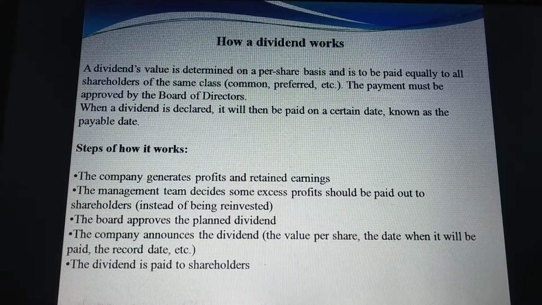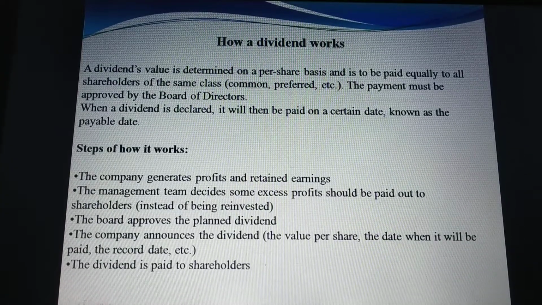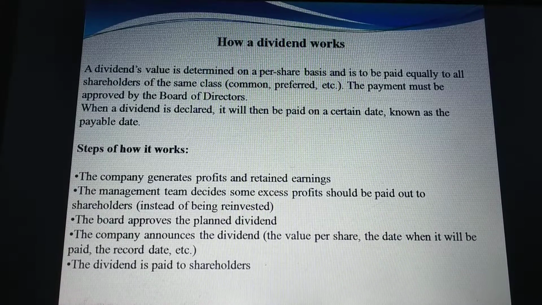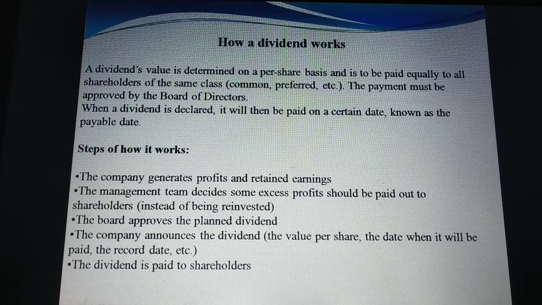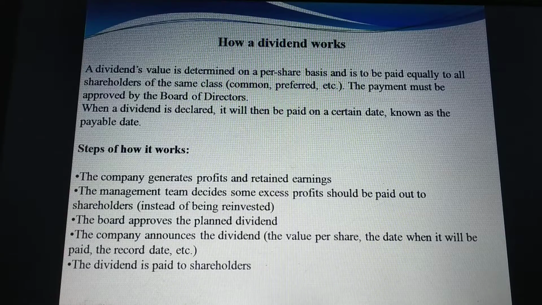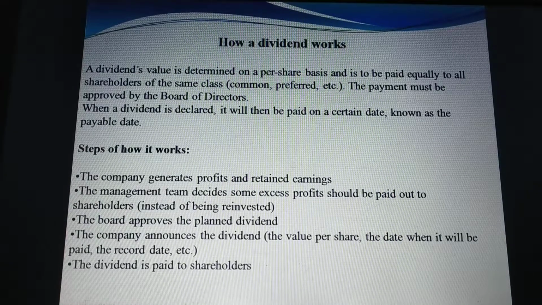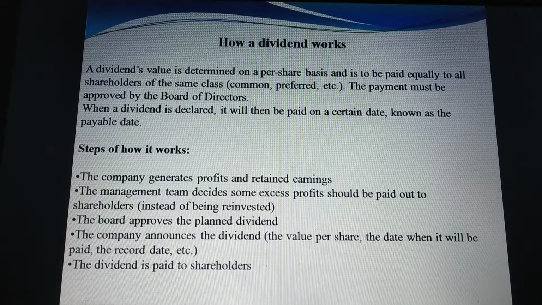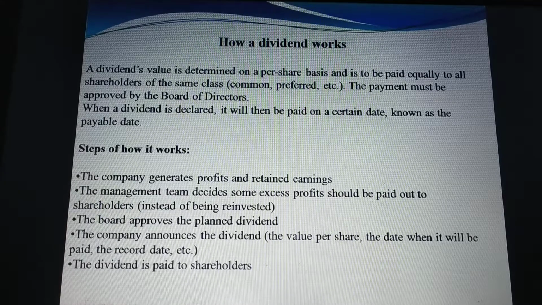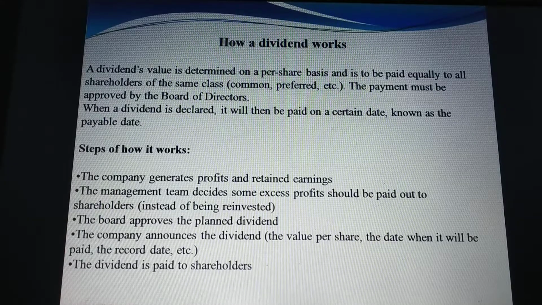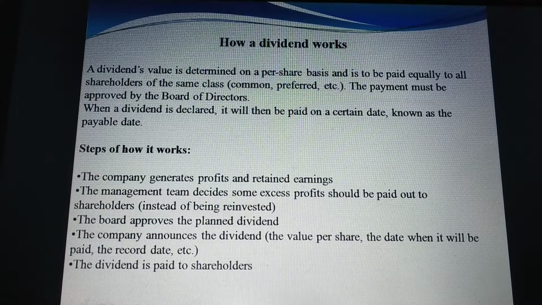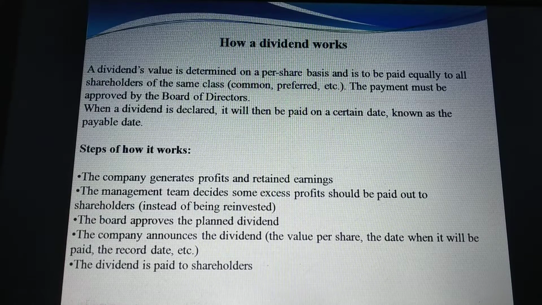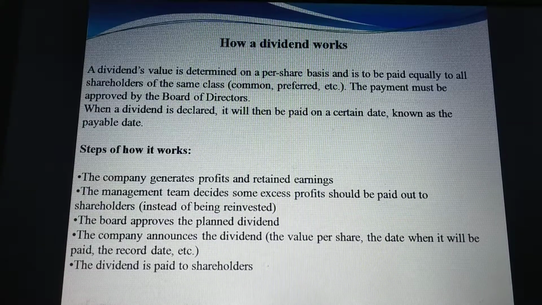Now we study how this dividend works. A dividend's value is determined on a per share basis and is to be paid equally to all shareholders of the same class. The payment must be approved by the board of directors when a dividend is declared. It will then be paid on a certain date known as the payable date. So these are some steps of how it works.